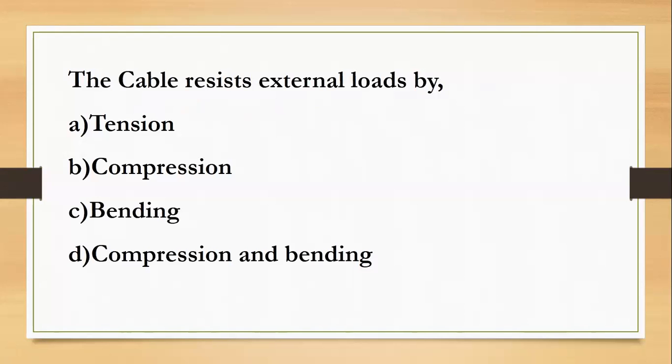So, a cable resists external loads by dash: tension, compression, bending, or compression and bending. We know the cable always resists the external load by tension.